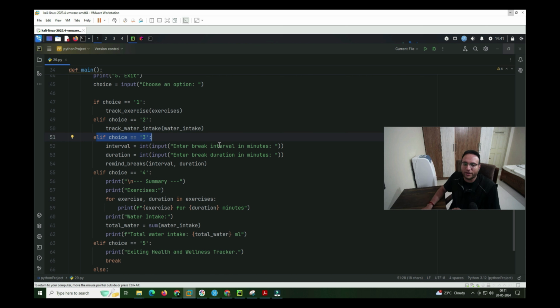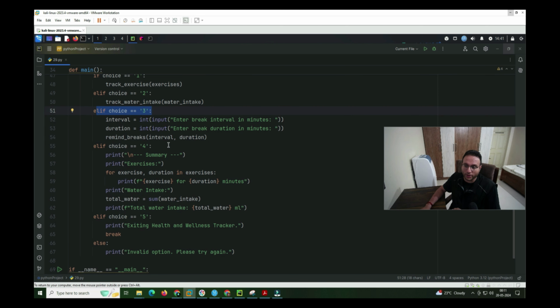So for the interval I mention after how long, like after 30 minutes or after 1 hour I want to take a break, and the duration is how long the break itself is. We have to mention that over here. These are the 2 inputs I take from here, and they get passed to the third function. Okay, we'll go to that function so you can understand it.